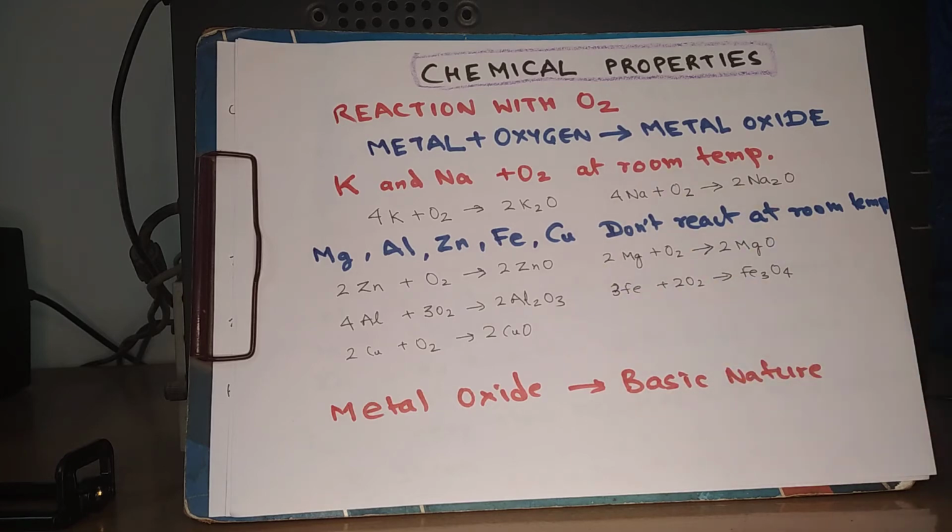Among all of them, copper needs to be heated very strongly to get oxide, because copper is the least reactive in this group. Metal oxides are basic in nature, but aluminium oxide is amphoteric in nature. That means aluminium oxide behaves like a base as well as like an acid.